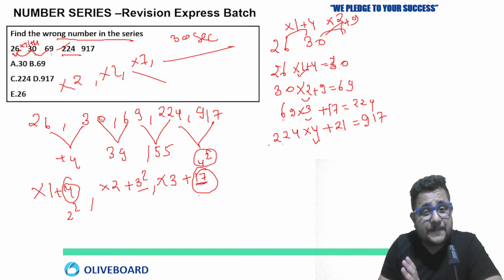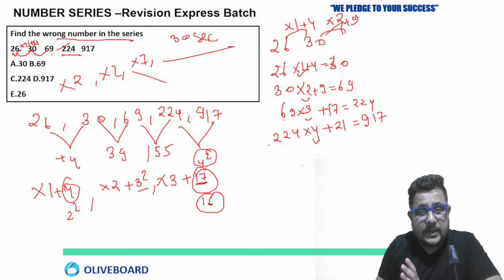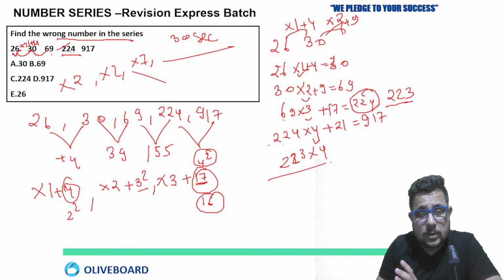Yes, if we keep 16 here instead of that, what number do we get in place of 224? 223. Just write 223 now. 223 multiply 4, so 892 plus 25, yes, 917.